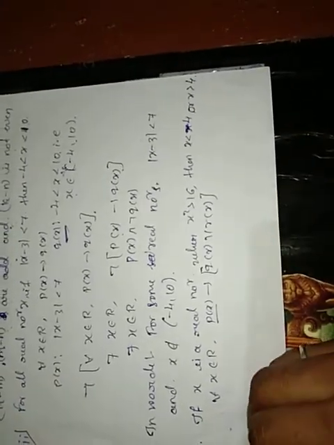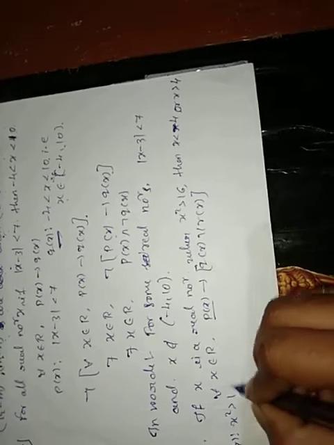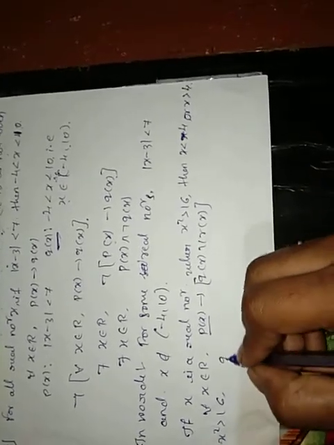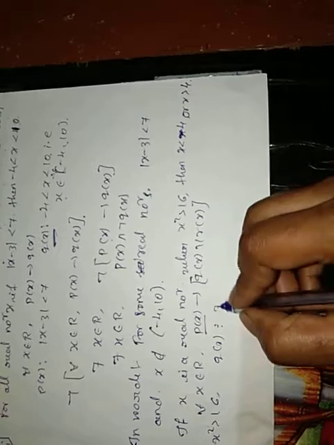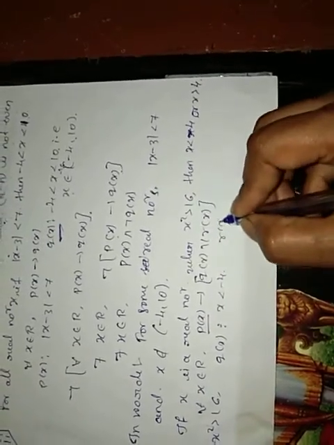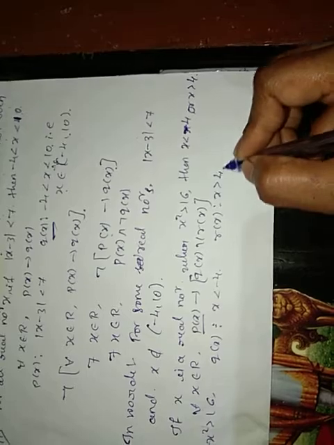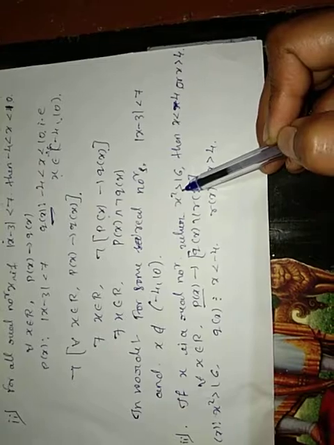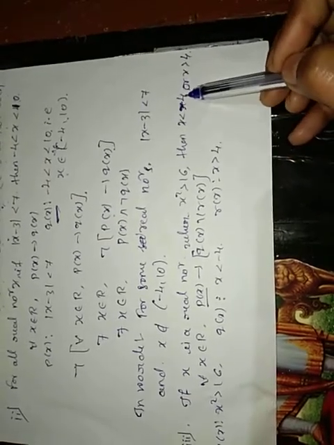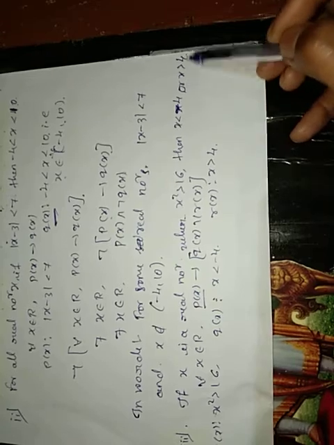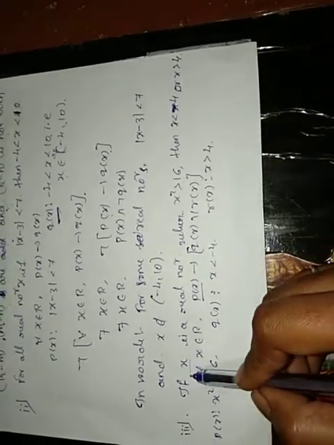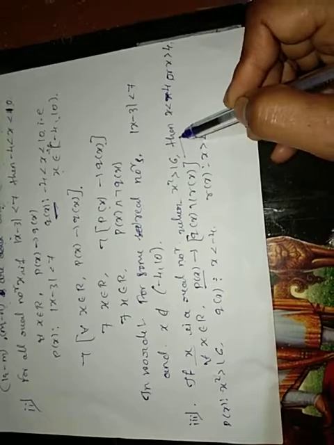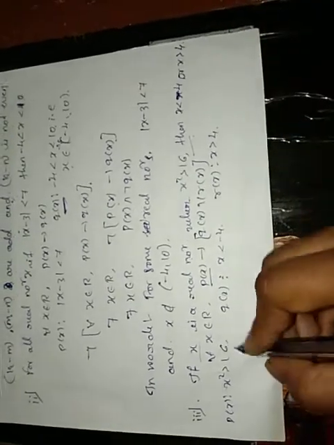Here we have considered p of x is x square greater than 16. Q of x means x is less than minus 4. R of x is x greater than 4. This means we constructed the given statement symbolically. Now find out the negation of the statement.